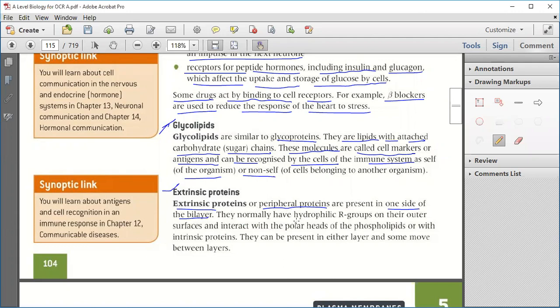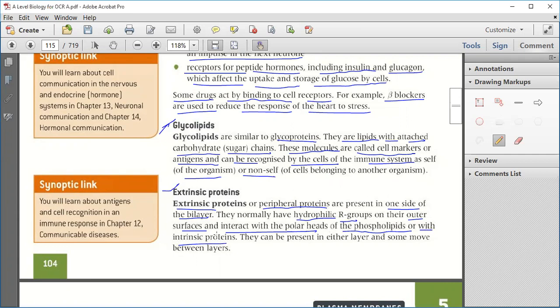They normally have hydrophilic R groups. R means any alkyl group, mostly a higher number of carbon groups. Hydro means water, philic means loving, so water-loving groups on their outer surfaces interact with the polar heads of the phospholipids or with the intrinsic protein.